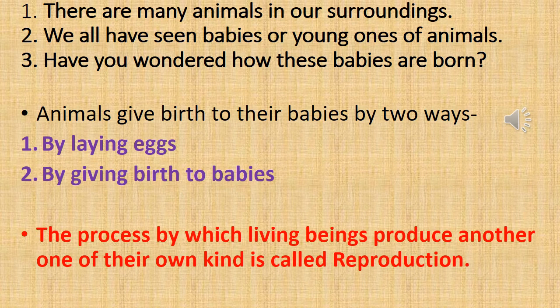Children, you all must have seen that there are many animals in our surroundings. We all have seen babies or young ones of animals. Have you ever wondered how these babies are born? Yes, animals give birth to their babies by two ways. First is by laying eggs, and second is by giving birth to babies. Now, the process by which living beings produce another one of their own kind is called reproduction.